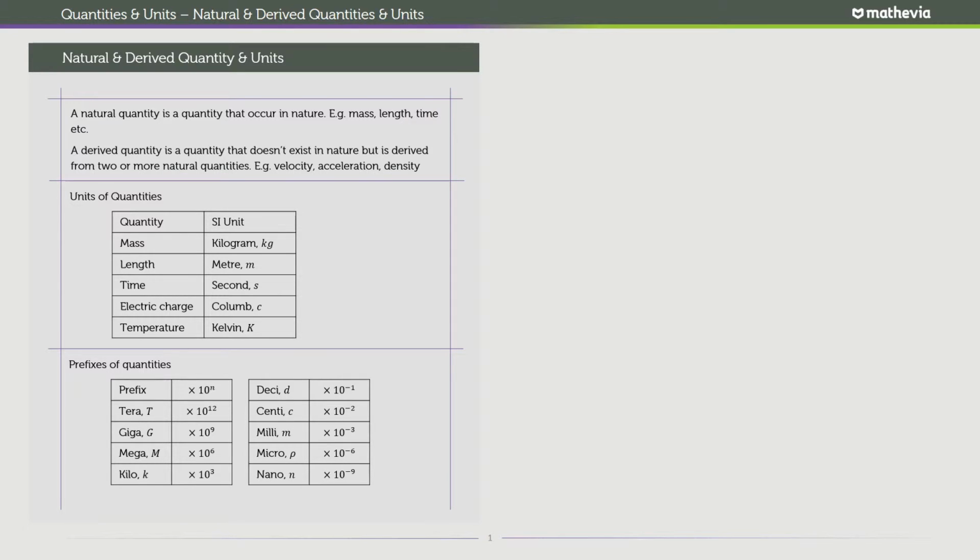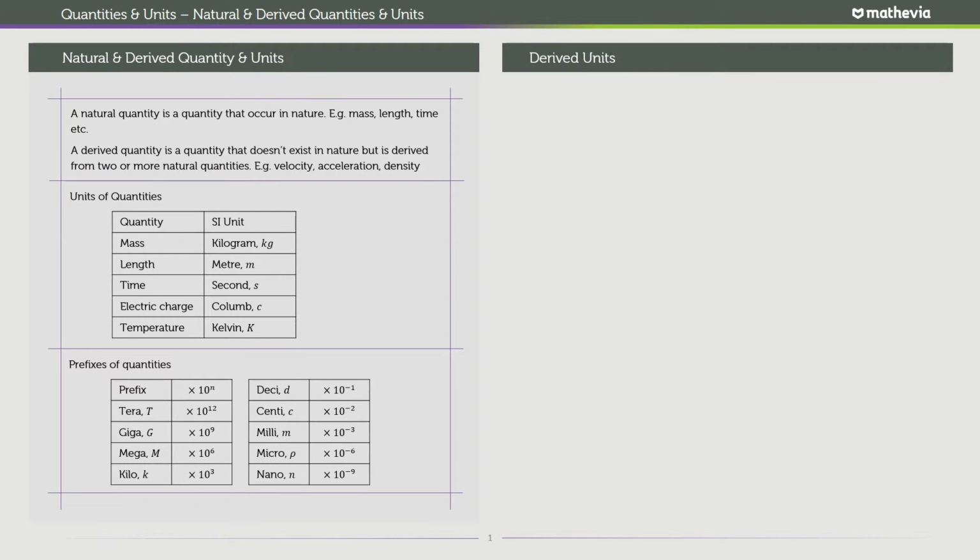When you go smaller, one tenth of a quantity is deci, so a decimeter is a tenth of a meter. A centimeter is a hundredth of a meter. A millimeter is 10 to the power of minus 3, divided by 1,000, so you have 1,000 millimeters in a meter. Micro is 10 to the power of minus 6, and it is quite popular. Nano is also quite popular, and it is 10 to the power of minus 9. We also have 10 to the power of minus 12, which is pico. But let's go ahead.